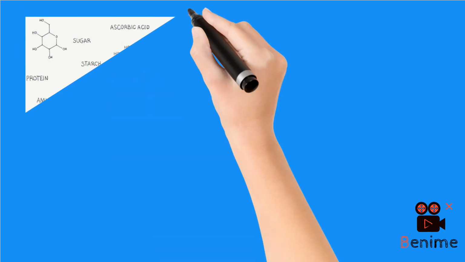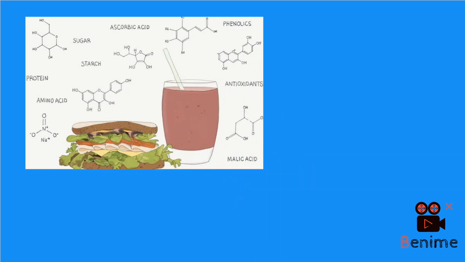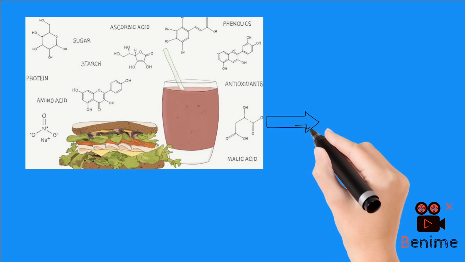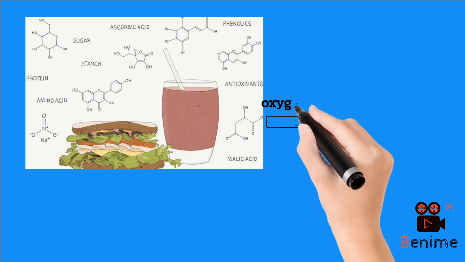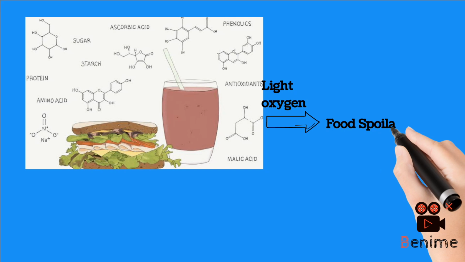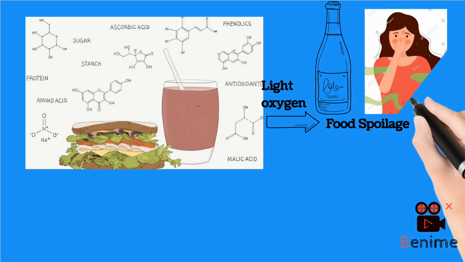Food is composed of different chemical constituents bonded by different chemical bonds. When some foods are exposed to certain external compounds and factors, they react and spoil the food. A simple example of this is when oil is exposed to oxygen or light, which causes unpleasant taste and aroma.